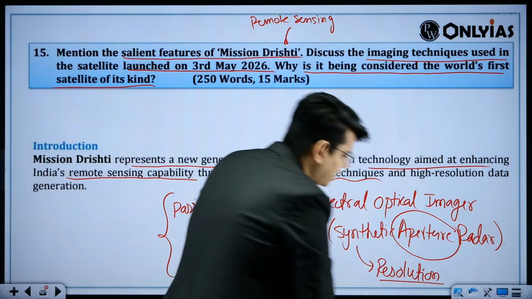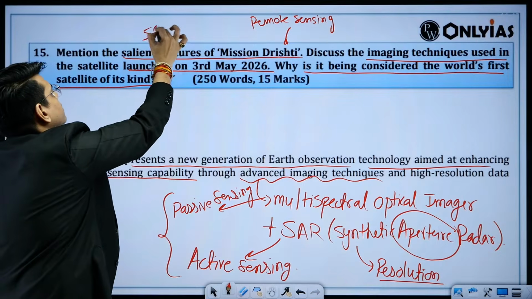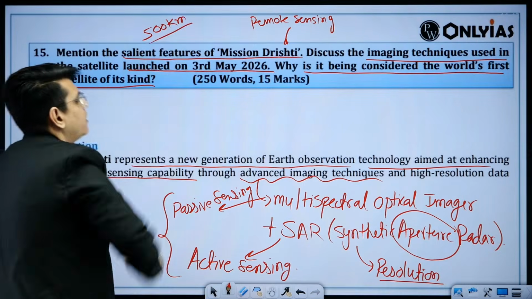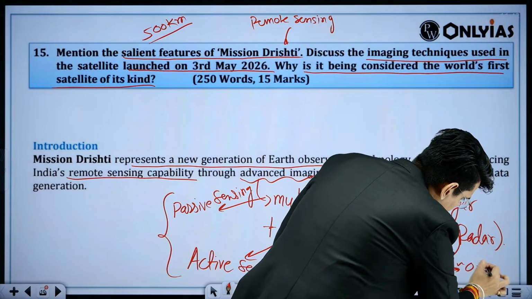The resolution can go up from a height of 500 kilometers. From a height of 500 kilometers, the resolution can go up to as fine as 0.9 meters.